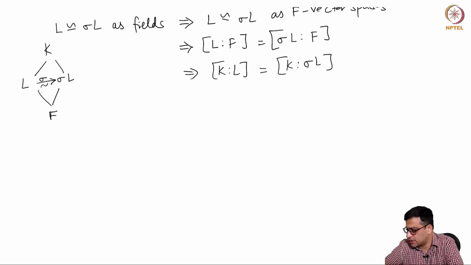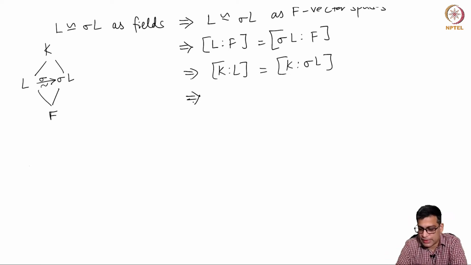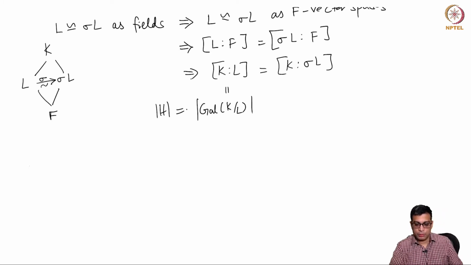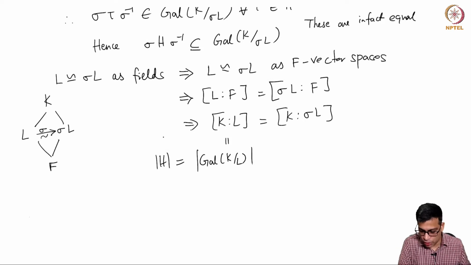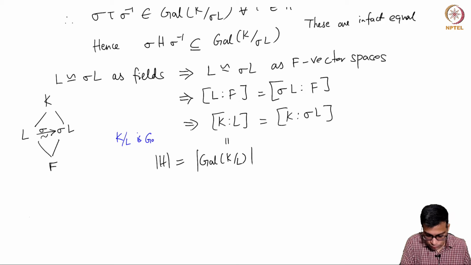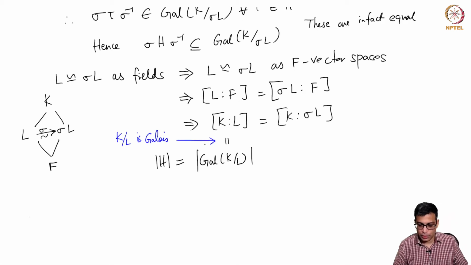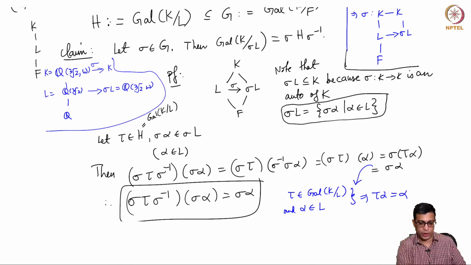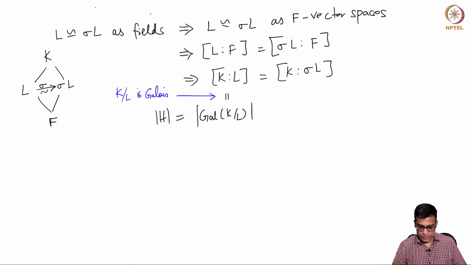And once this happens, this is of course the order of K over L, right? So this is the order of H, because K over L is Galois. So this is because K colon L is equal to the cardinality of the Galois group of K over L. This of course is equal to H, because H is the Galois group of K over L. So this cardinality is H.